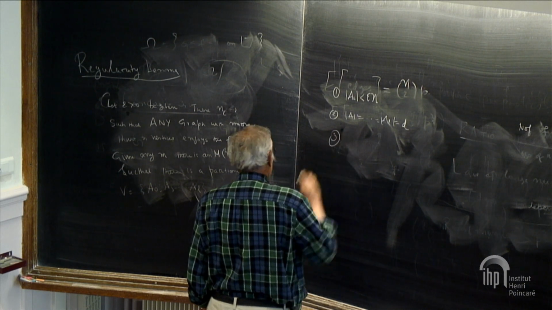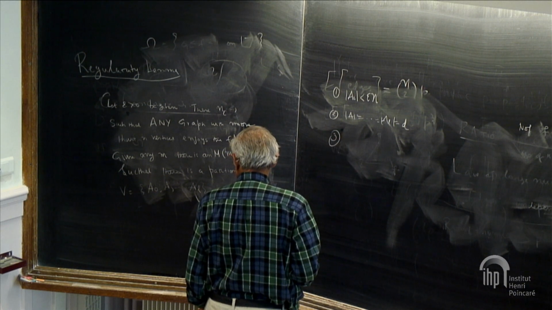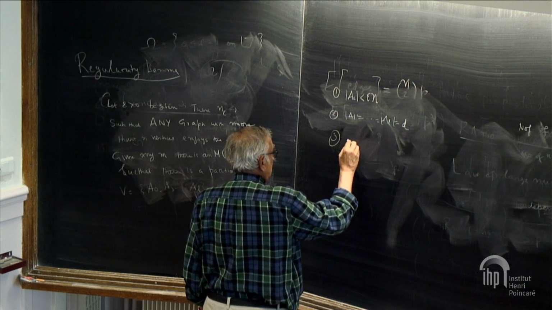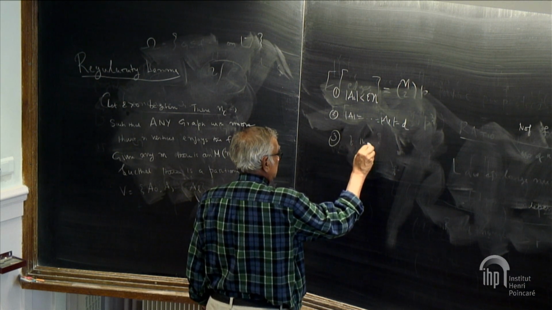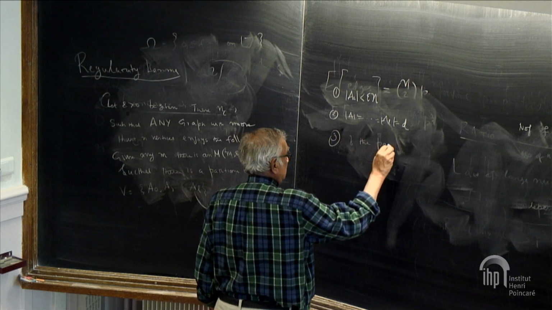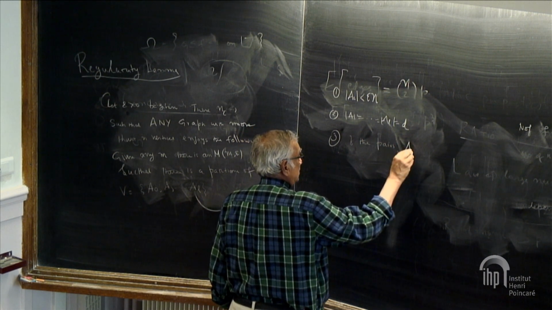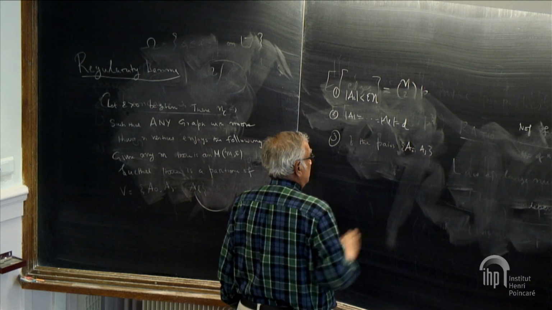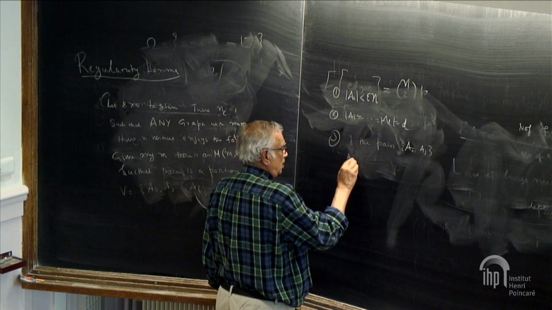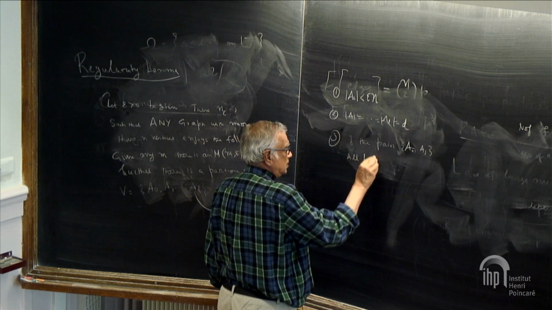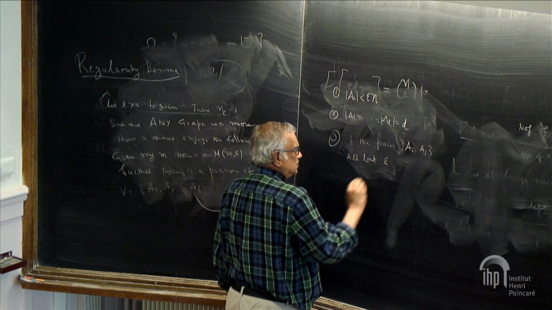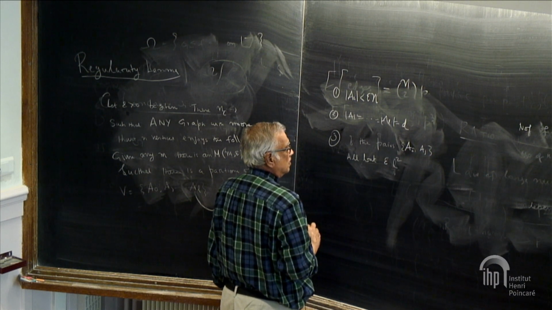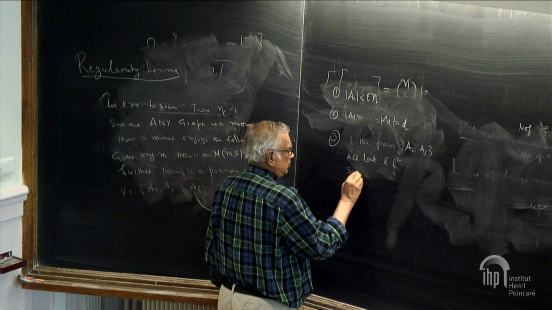All but epsilon L squared of the pairs AI, AJ satisfy the following.